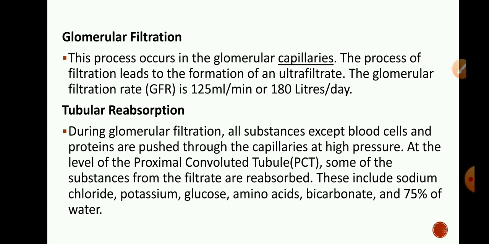During glomerular filtration, all substances except blood cells and proteins are pushed into the capillaries at high pressure. At the level of the proximal convoluted tubule, some substances from the filtrate are reabsorbed. These include sodium chloride, potassium, glucose, amino acids, bicarbonates and 75% of water.